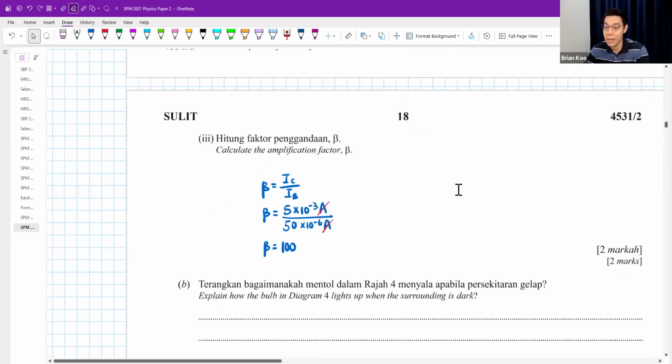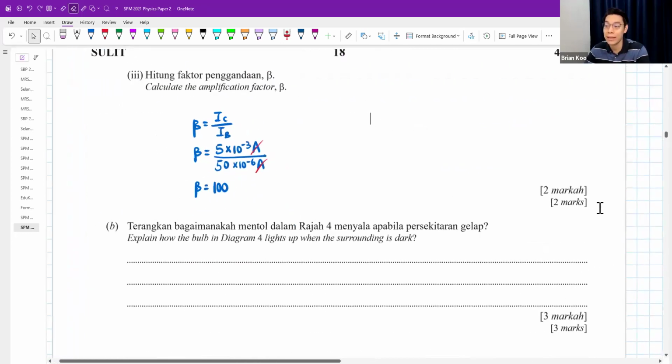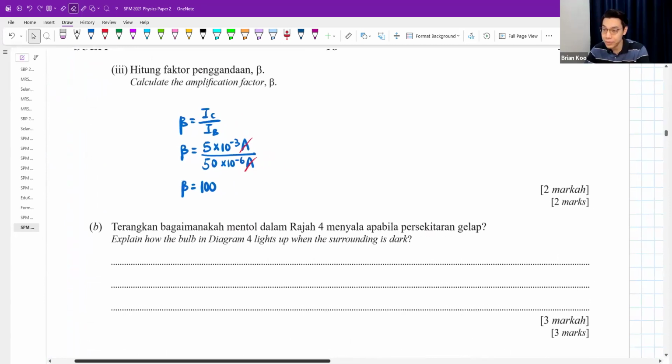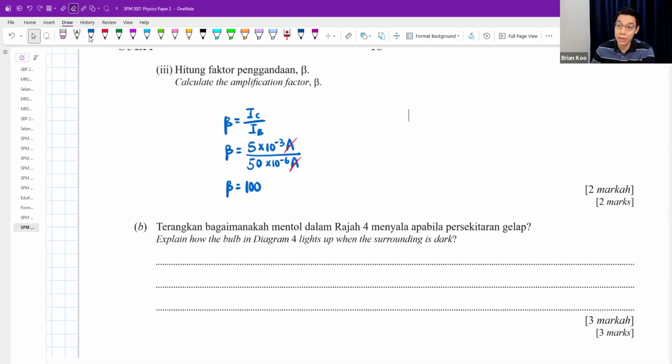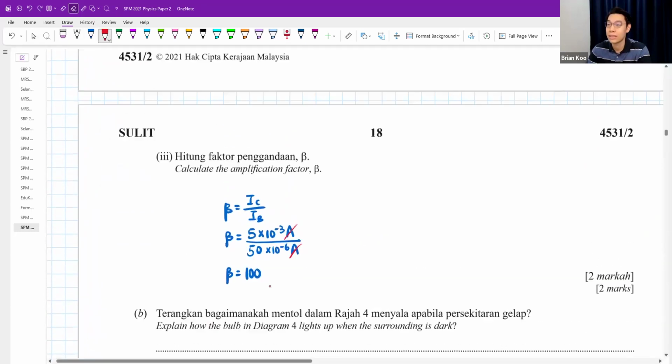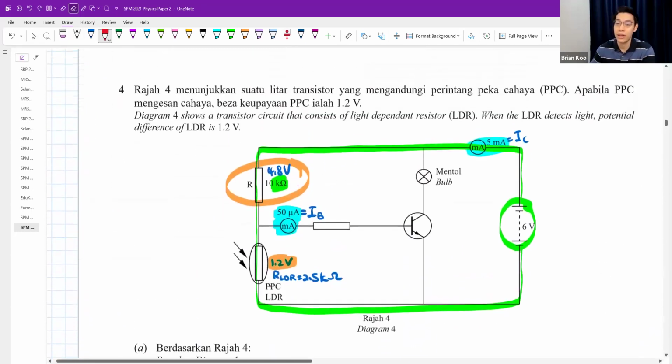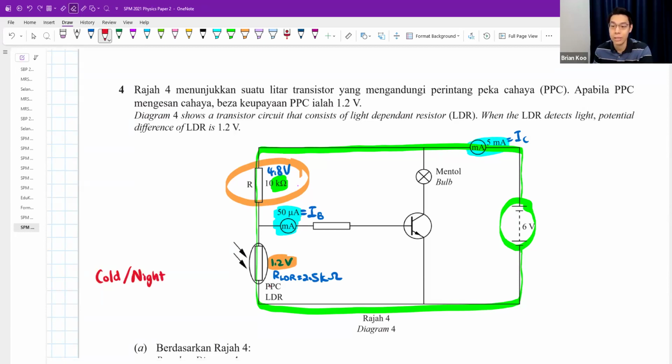Okay, then part B, explain how the bulb in diagram 4 lights up when the surrounding is dark. Always remember, whenever it's cold or nighttime, I always tell my students this, cold or nighttime.